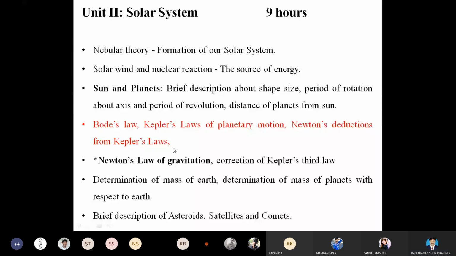The third law we are going to study is Newton's law of motion. Here, we are going to study the correction to Kepler's formula.